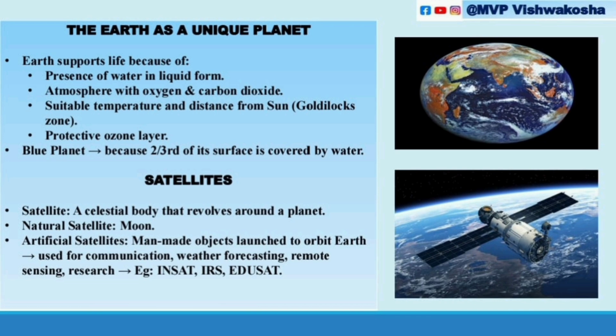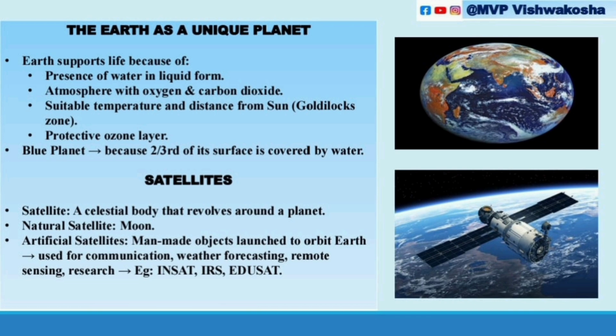And also it is the blue planet. Why is it called the blue planet? Because two-thirds of its surface is covered by water. So Earth's atmosphere, with oxygen and carbon dioxide, supports life, and that makes it a unique planet. That is about Earth. Next is about satellites. A satellite is a celestial body that revolves around a planet. In satellites, there are two types, right?